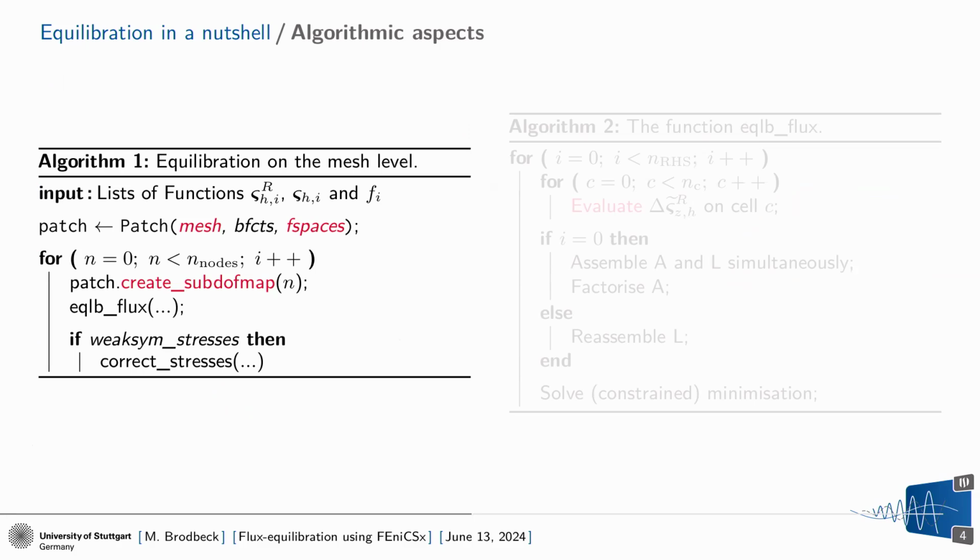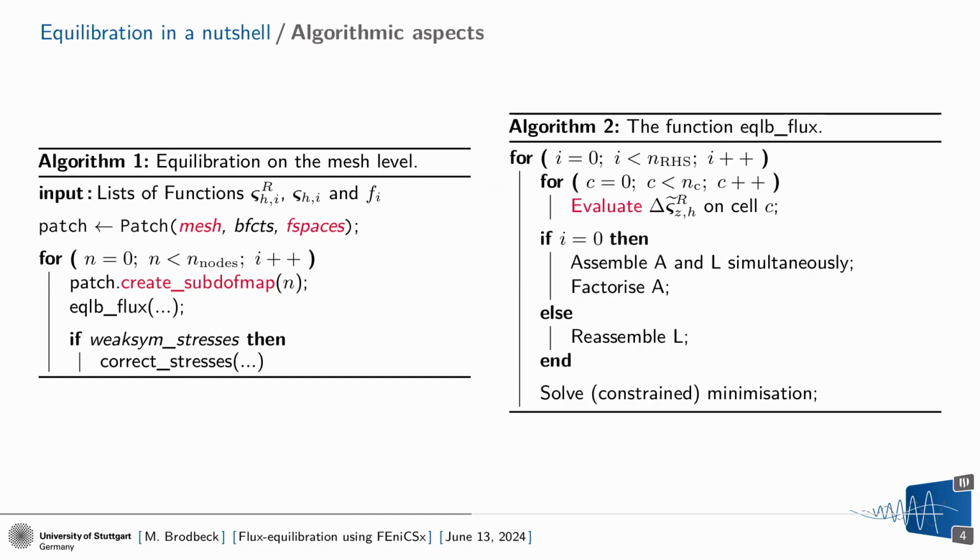So what I assume now is that we have solved some primal problem with finite elements. We have defined our reconstructed flux, so an H-div solution, which is a classical function as it is implemented in FEniCSx. We have projected our flux from our primal variables into an appropriate discontinuous Galerkin space. Again, it's a function, and we have done the same with our right-hand sides. And then we simply construct what we call a patch. That is simply, let's say, a submesh, respectively a subfunction space. But then we loop over all nodes of our mesh, recreate this patch, recreate the DOF map on this patch, and then solve the equilibration.